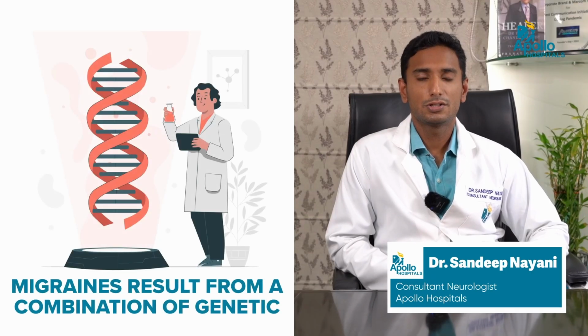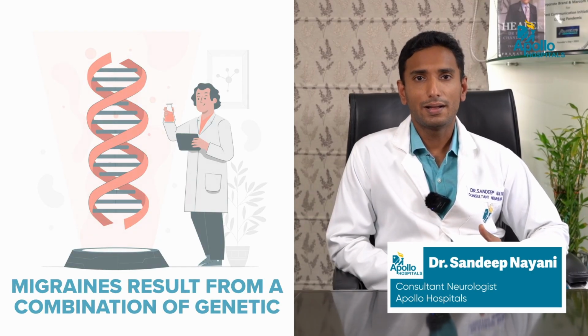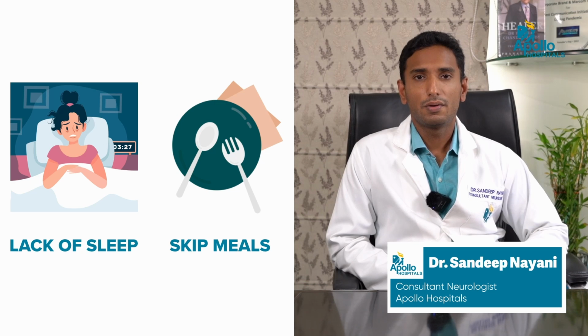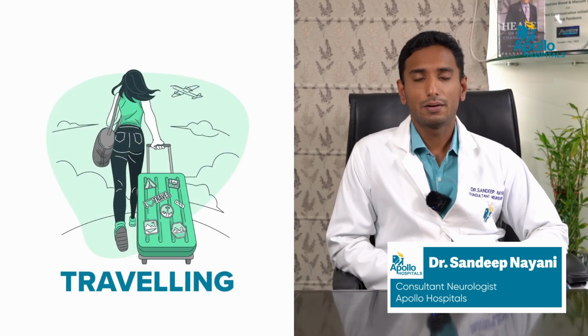And when someone has this genetic predisposition, whenever they have lack of sleep or skip a meal or travel, under these circumstances the headaches and migraine episodes may become more frequent.